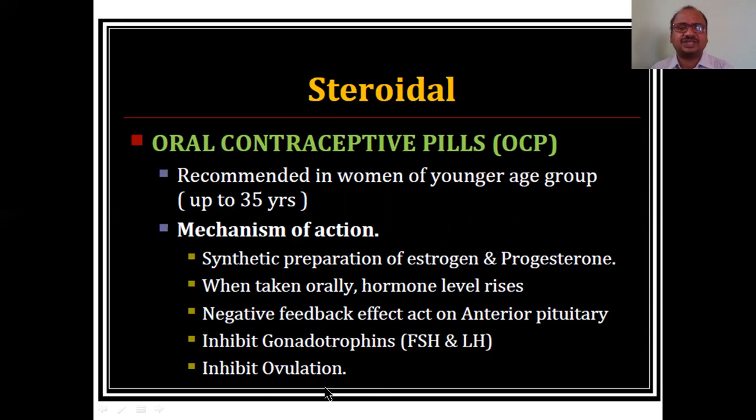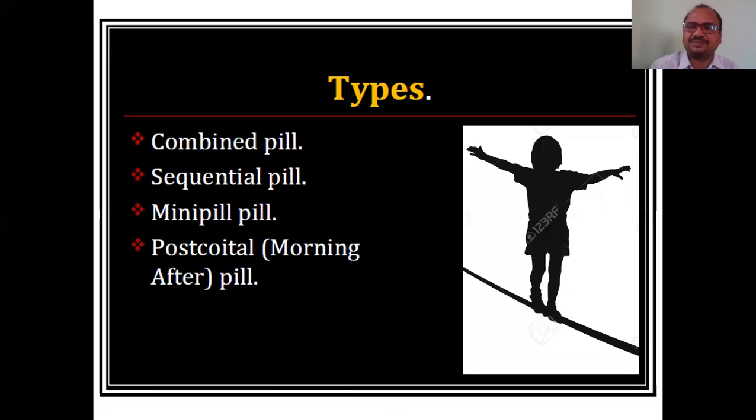This is the mechanism of action. Synthetic preparations of estrogen and progesterone are synthesized in the laboratory and you have to take them in the form of a tablet. When you are taking them orally, hormonal levels will be raised in our body. See here, negative feedback mechanism: whenever there is an excess amount of the hormone in the body, it gives signals to the anterior pituitary gland to stop the FSH and LH, follicle stimulating hormone and luteinizing hormone. If there is no FSH and LH, automatically ovulation will be stopped.